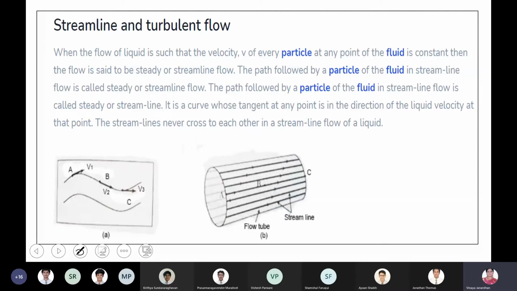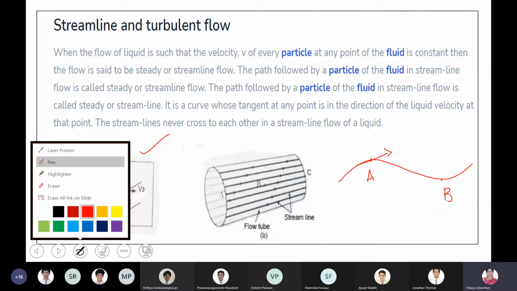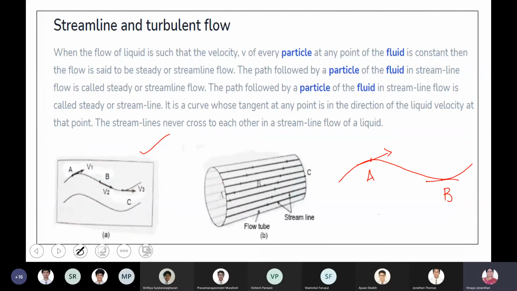Now, streamline flow. What is meant by streamline flow? Can you see the diagram here? Suppose a liquid is flowing, and the path of the liquid is represented by the red line. If I mark a point A and a point B, two points along the path of the liquid, any liquid particle entering point A moves with direction along the tangent drawn to the curve at that point, with a velocity v1.